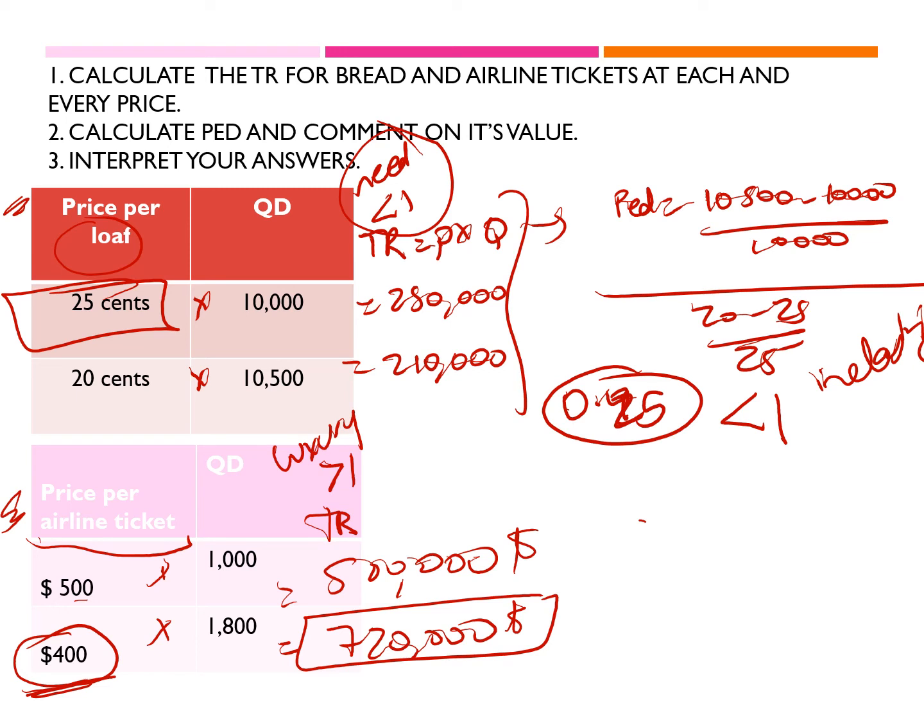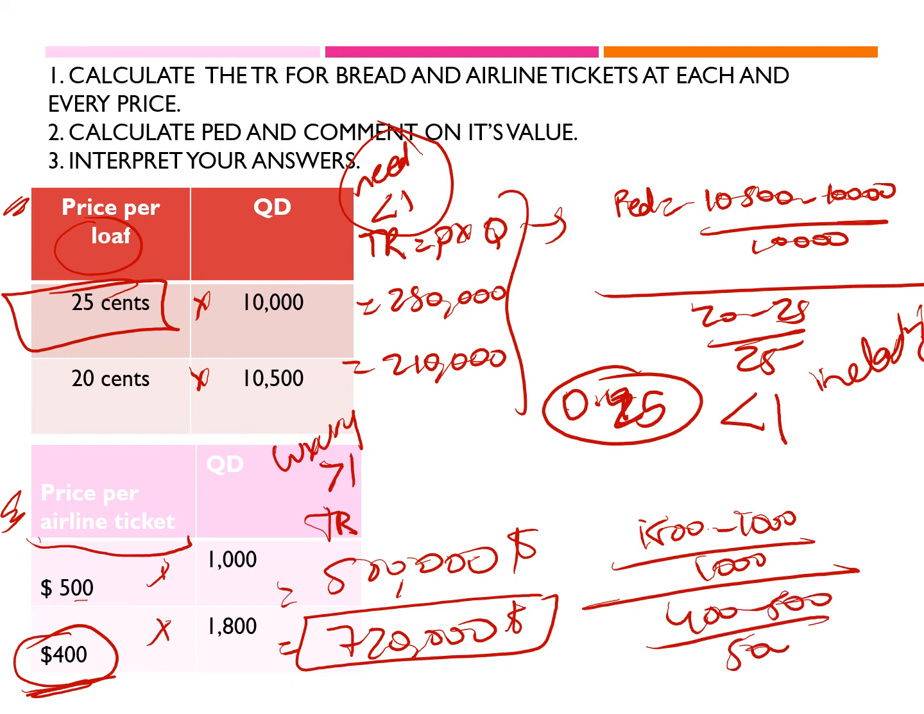When I want to find elasticity, it would be 1,800 minus 1,000 divided by 1,000, all of it divided by 400 minus 500 over 500. I would get an answer equal to 4. I actually got a negative 4, but remember, I would always ignore the negative. It is just to prove that the price and quantity demanded are inversely proportional.